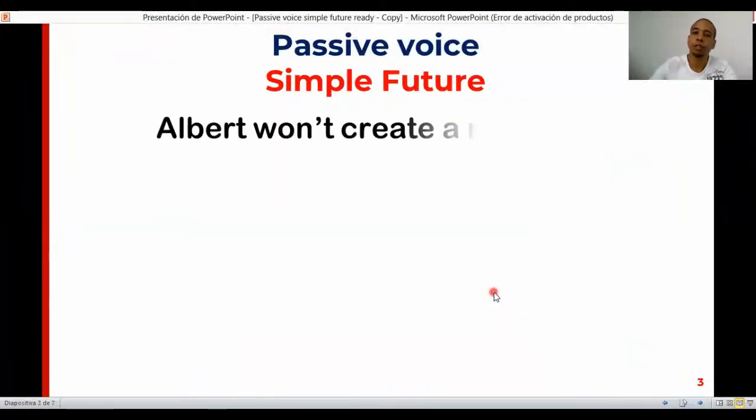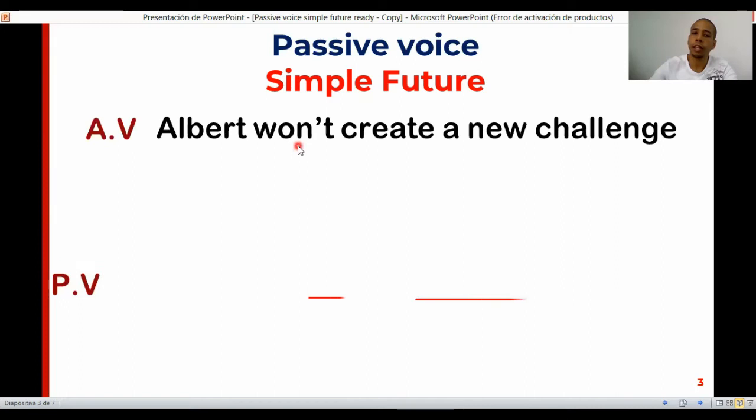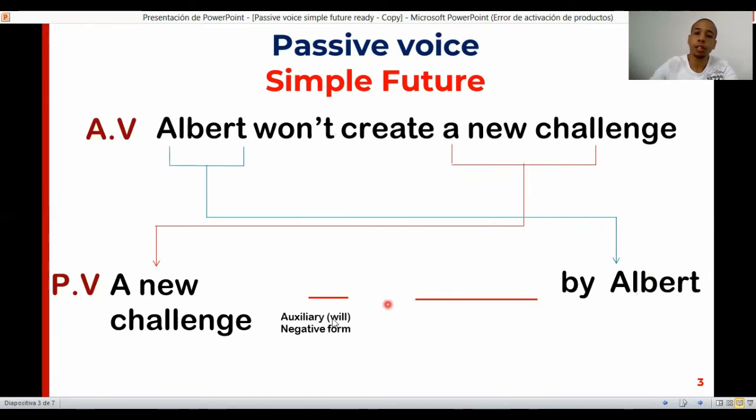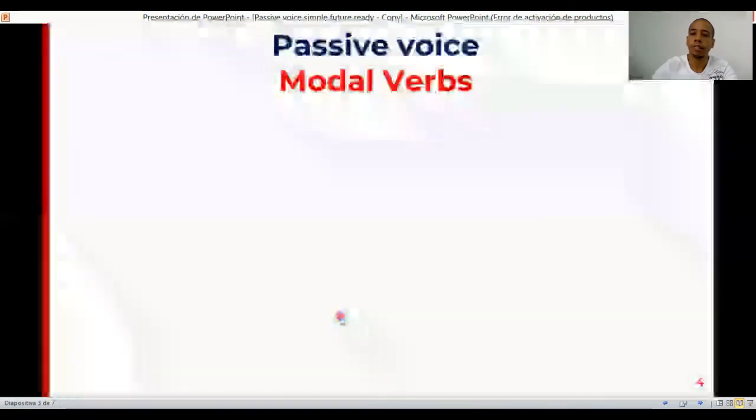For the simple future, in negative form, we use won't instead of will. That is negative. So the process would be the same. You have the two blanks. Your object is your new subject. Your subject is your new object, followed by the auxiliary will, but in negative form, you just have to repeat. Won't is won't. Again, be, as simple as that. And create will be created. The only difference is that instead of using will, now you are using won't. Again, Albert can be him.